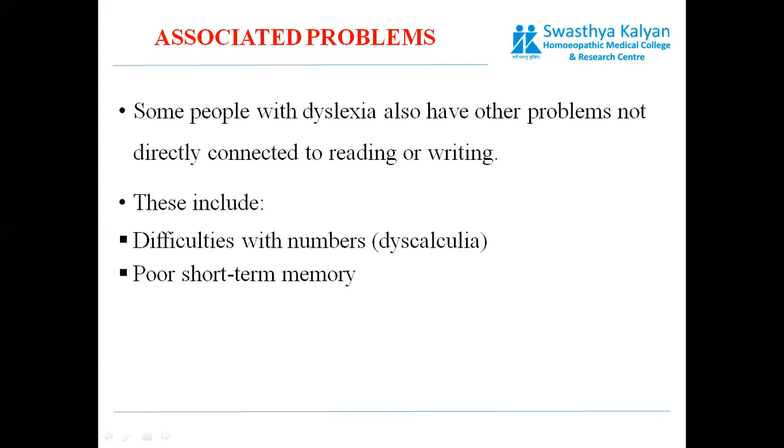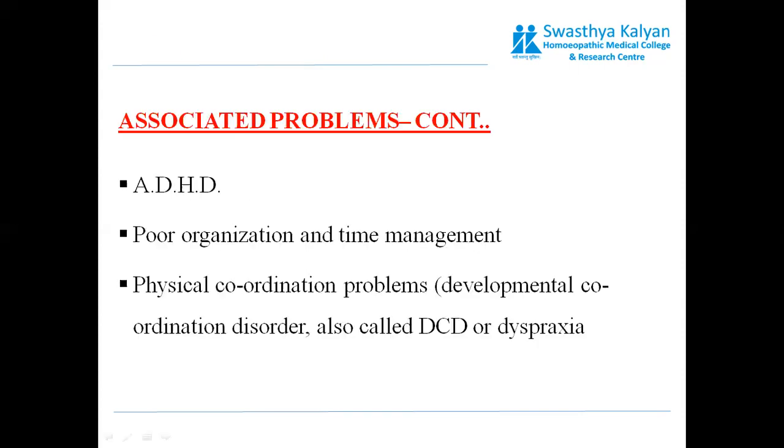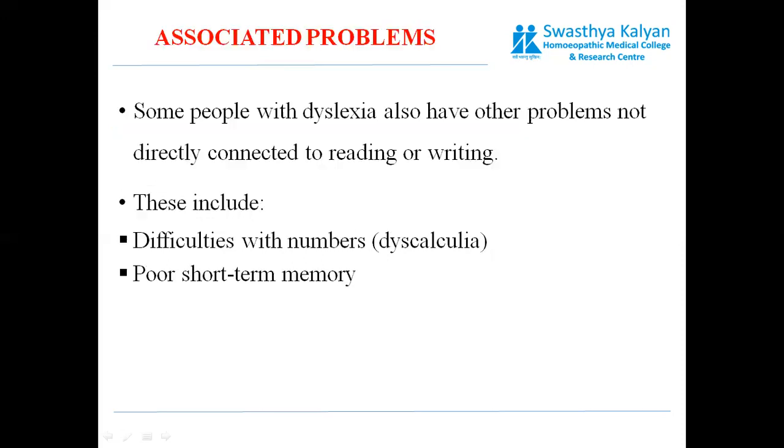These include dyscalculia, difficulty with numbers, poor short-term memory, ADHD, attention deficit hyperactive disorder, poor organization and time management, physical coordination problems, developmental coordination disorder, also called DCD or dyspraxia.